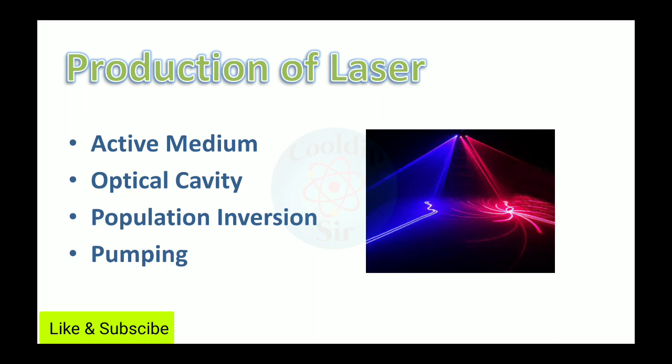And the fourth one is pumping. In order to achieve that population inversion state, we need an external source to supply energy to the active medium. That process of supplying external energy to the active medium is known as pumping. Now in the next slide we will see all these four parameters in a detailed form.